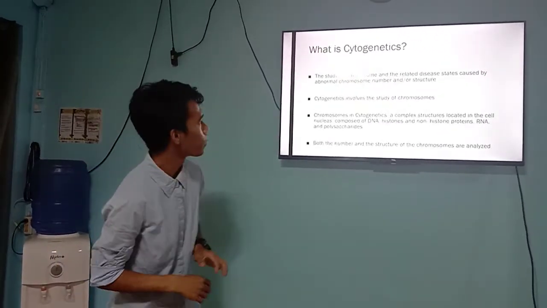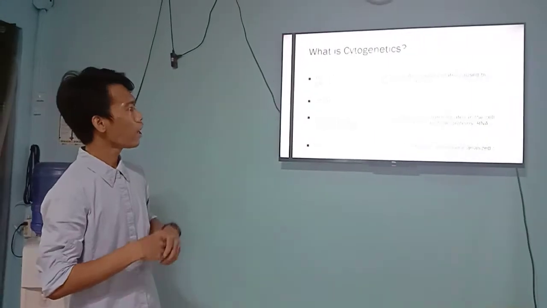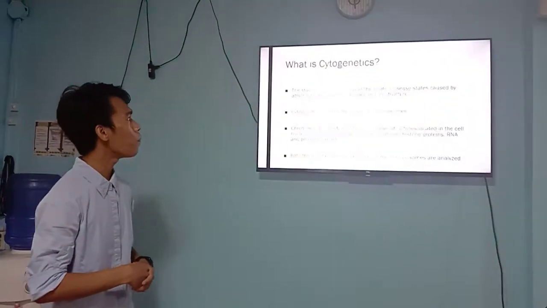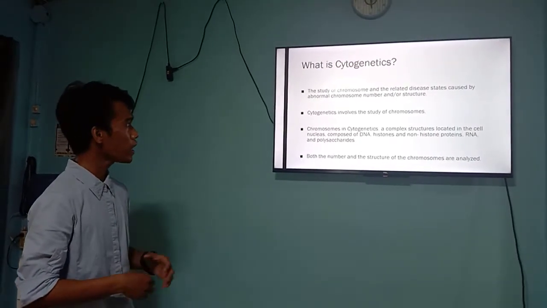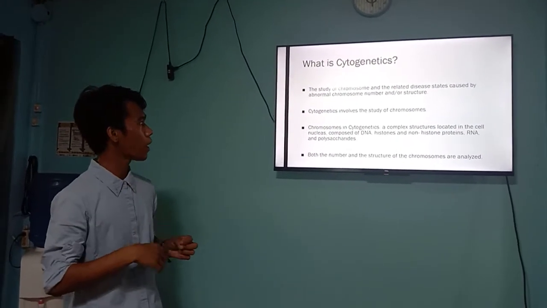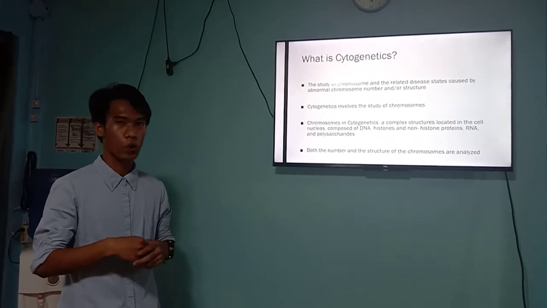Next, in the basic and simplest meaning, cytogenetics is the study of chromosomes and their related disease states caused by abnormal chromosome number or structure.